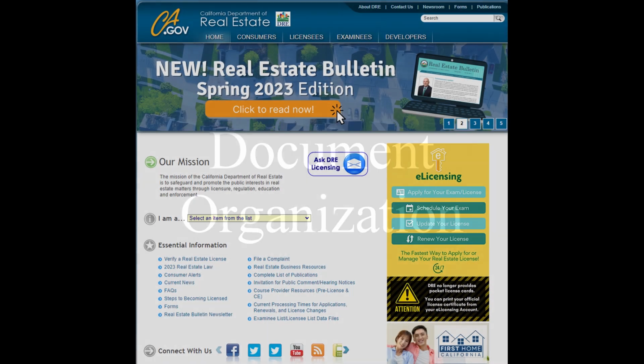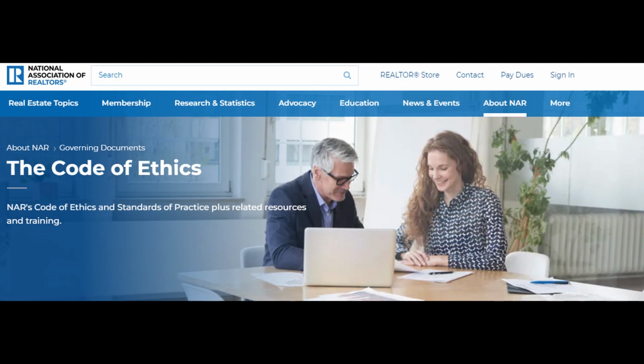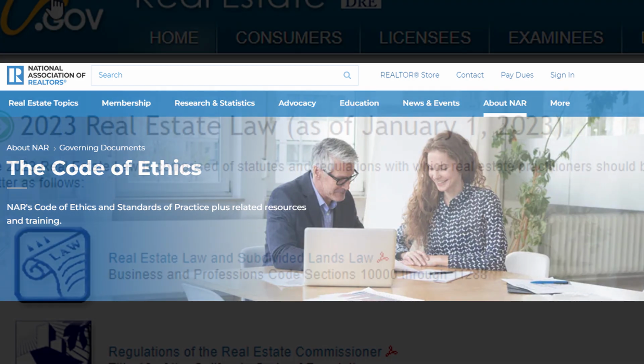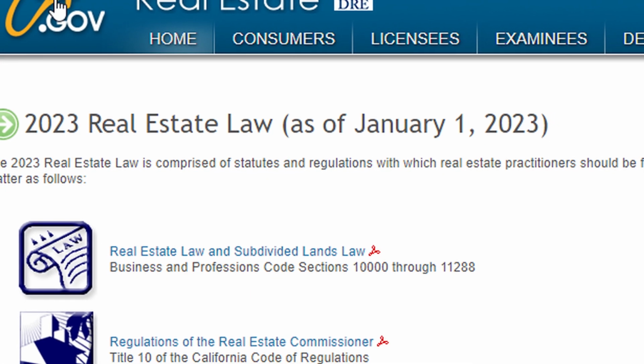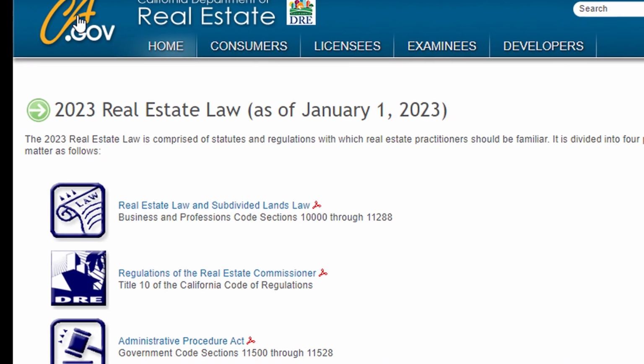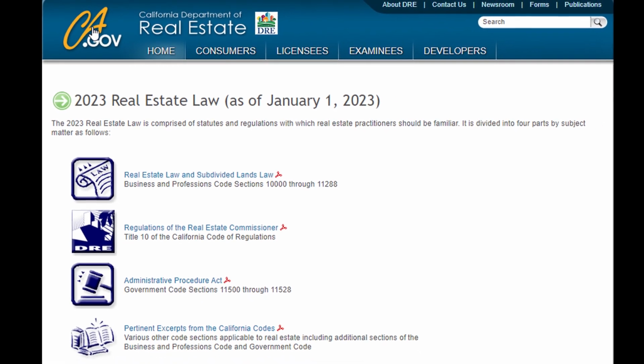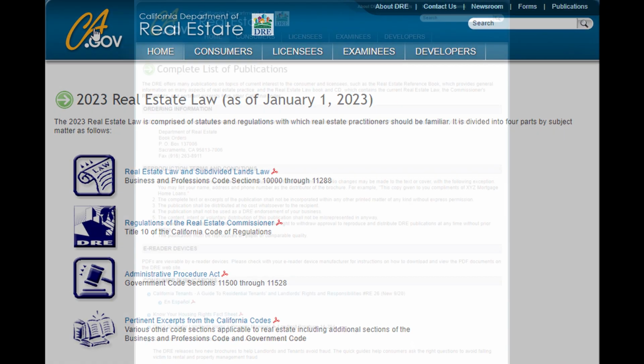Document organization. The Real Estate Books AI library consists almost solely of documents from the California Department of Real Estate website. The only exception, at the time of this writing, is the inclusion of the National Association of Realtors Code of Ethics. Our library consists of 3 sections. Section 1, Real Estate Law. These are the publications defined on the California Department of Real Estate website as real estate law.